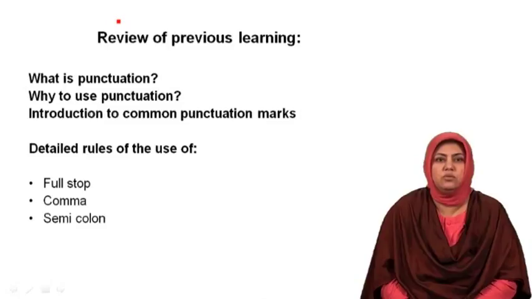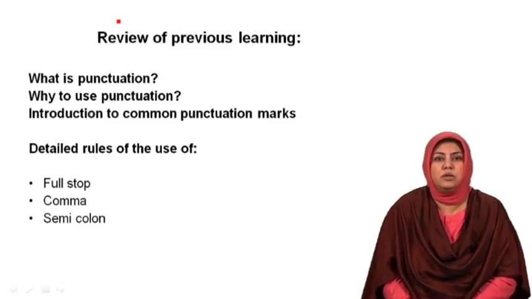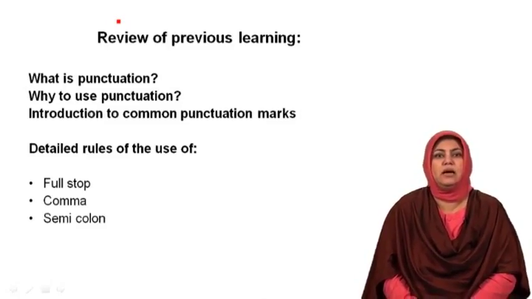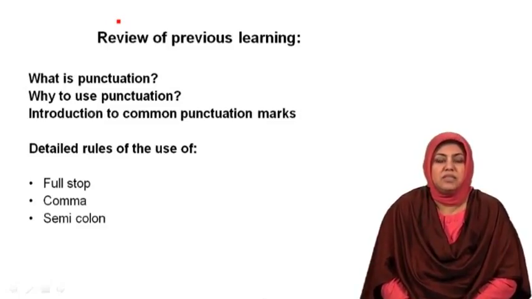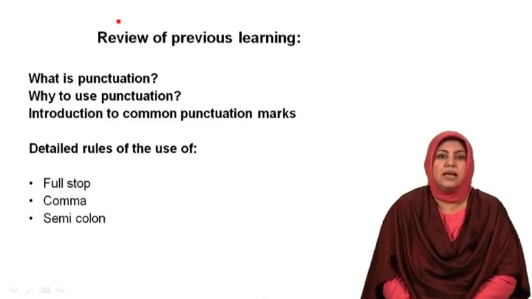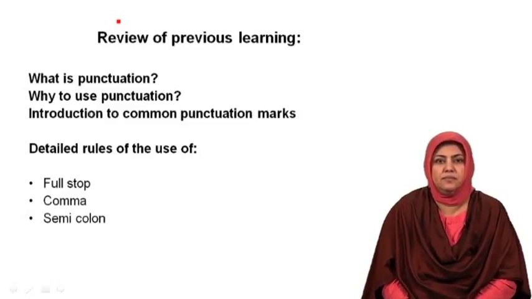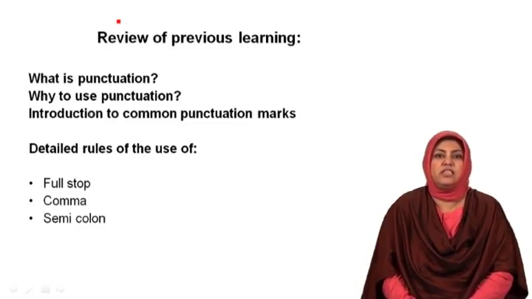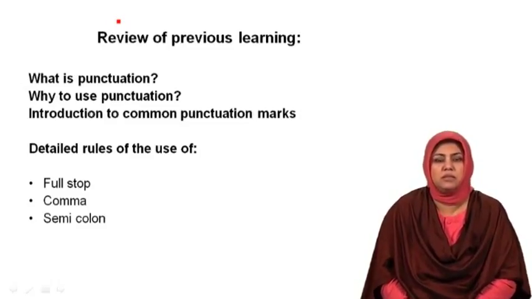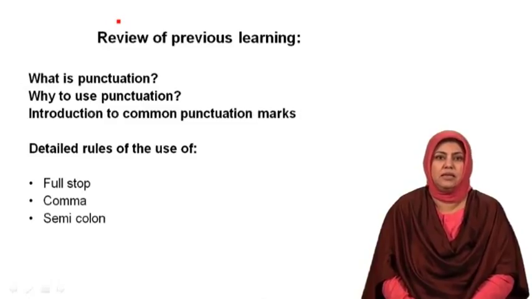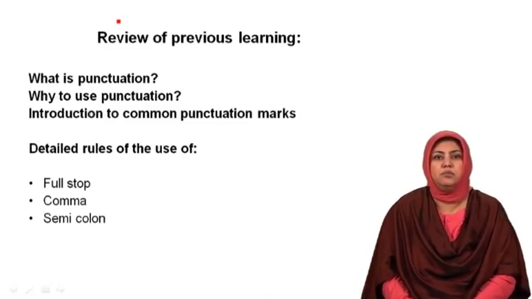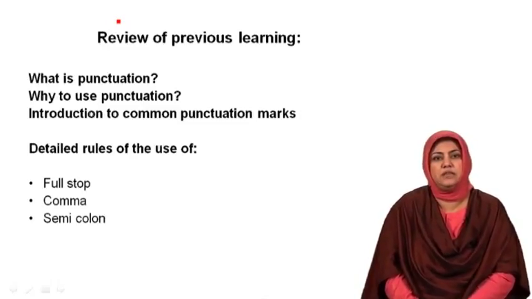Commas are also used to separate words or word groups when they are given in a series within a sentence. Sometimes comma is also used as a replacement for certain conjunctions such as and, especially when 2 adjectives are used for something or for some person. In that case, a comma can be used as a replacement or as a substitute for and between the 2 adjectives that are used.